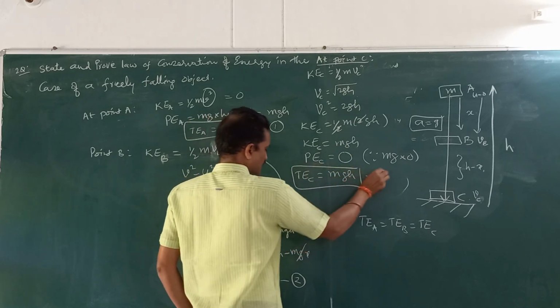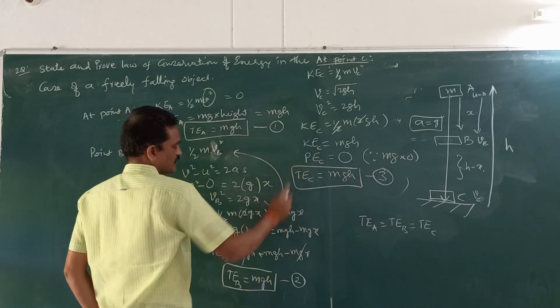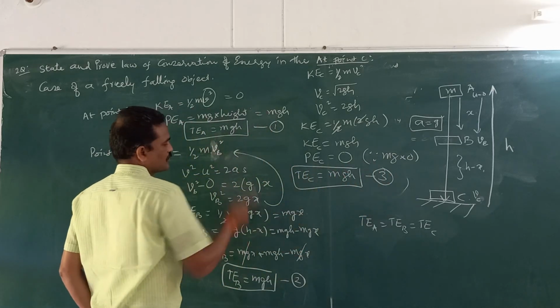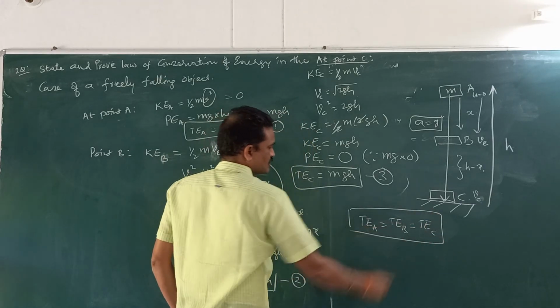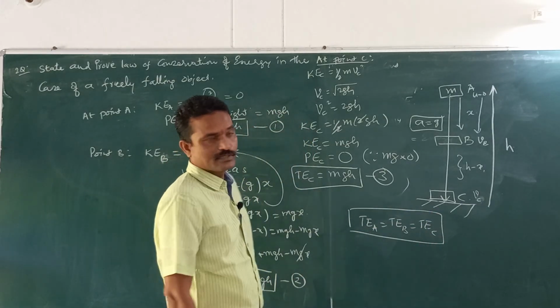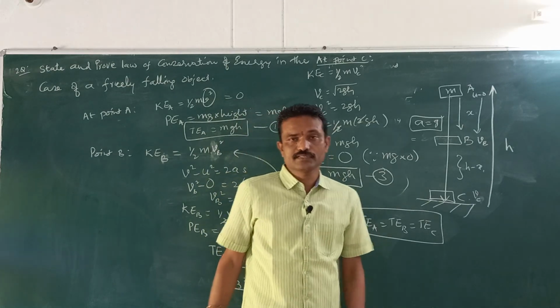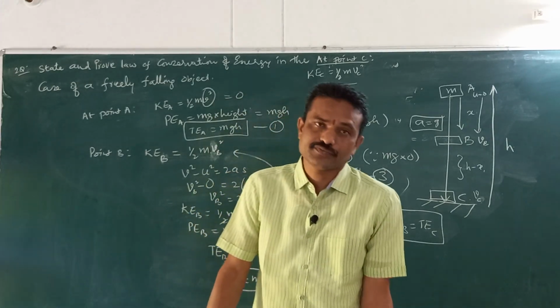So from these three equations, equation 1, equation 2, equation 3, we have proved that total energy at these 3 points is one and the same. So, hence the law of conservation of energy is proved in the case of a freely falling object.